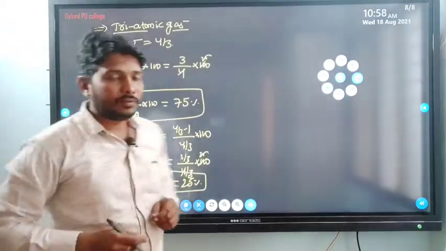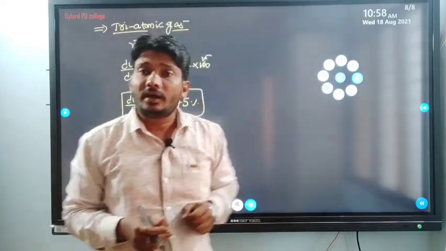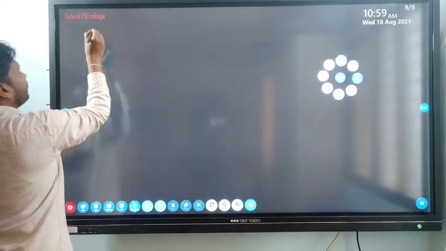So this is all about dU by dQ for monoatomic gas, diatomic gas and triatomic gas. And we'll go for the next process, that is the isothermal process.